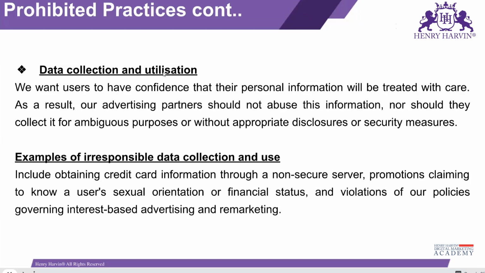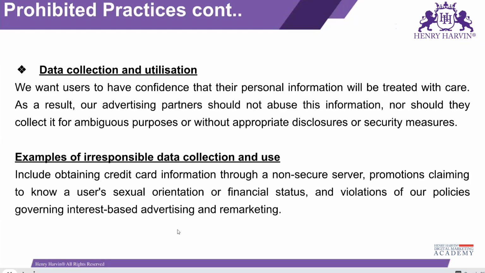This practice is not allowed in Google. Getting the point? You don't have the data, but you have the ability to target that particular section of visitors, and you are targeting them with abuse. So these things are not allowed.